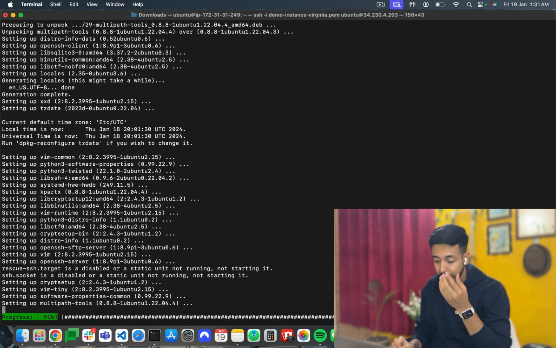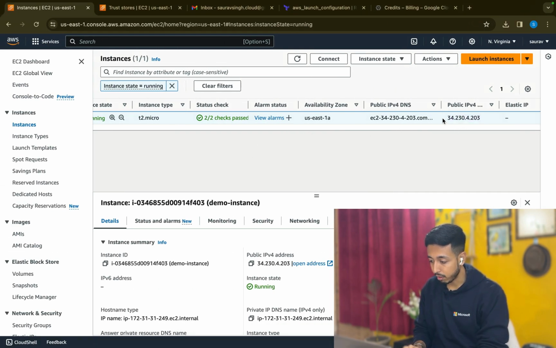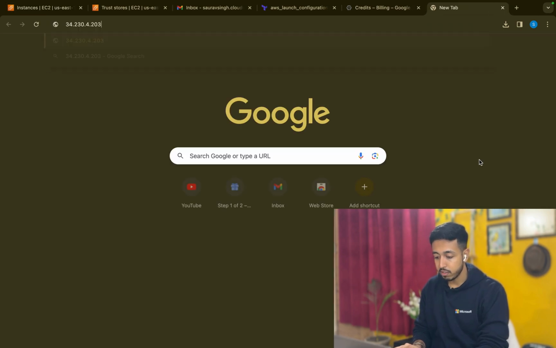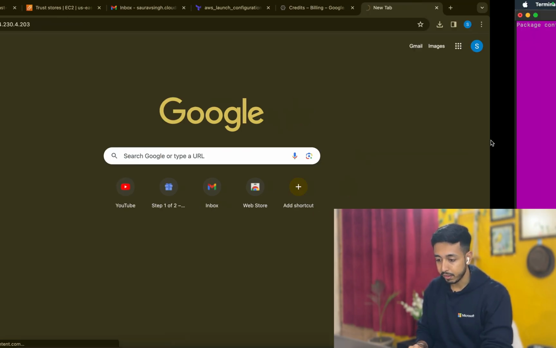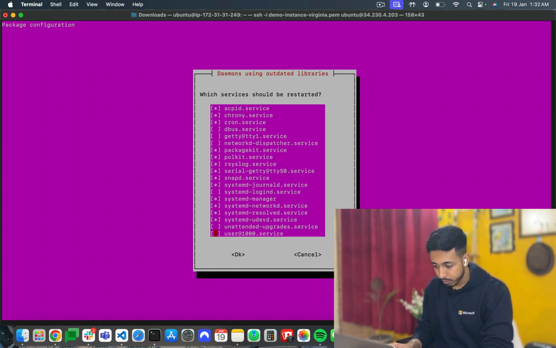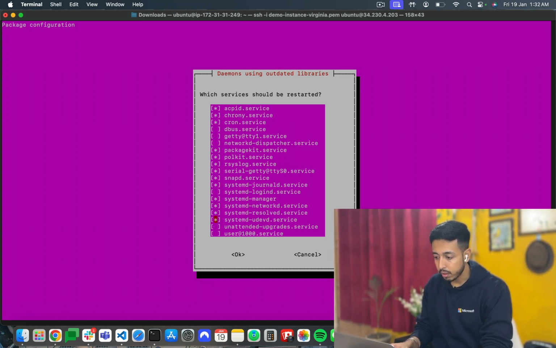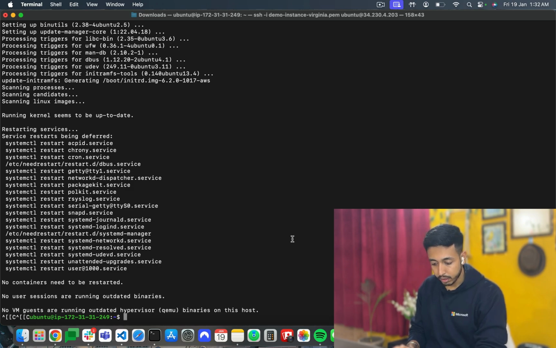I'll quickly show you by installing an Nginx server on it. For example, the public IP on which it is running right now, that is 34.230. If I check it right now, nothing is running on it. So if I quickly run a web server on it, you can maybe see something on it. For example, okay, it is asking, I don't want to, let's cancel it.